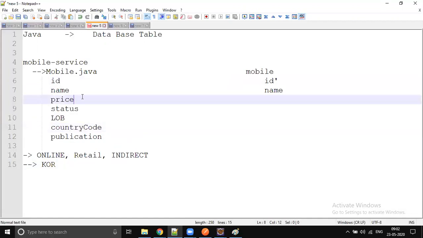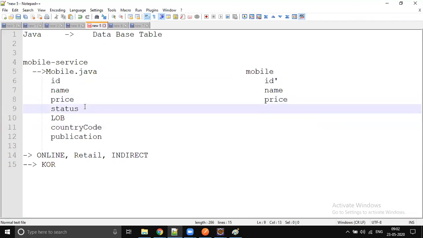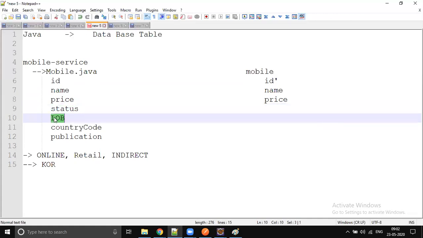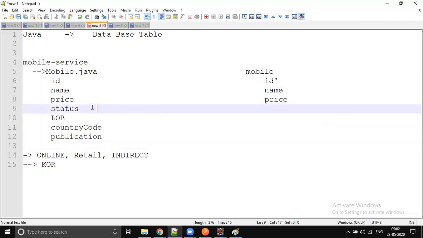Okay. So we have the price column, right? Price property, so it's going to be the price column. We have the status property, right? So here we will define enums. Enums, so no strings. LOB is also an enum, right? An enum is a static constant in Java. So when you decide that a value will never change, then we will use enums, right? So status is also an enum.